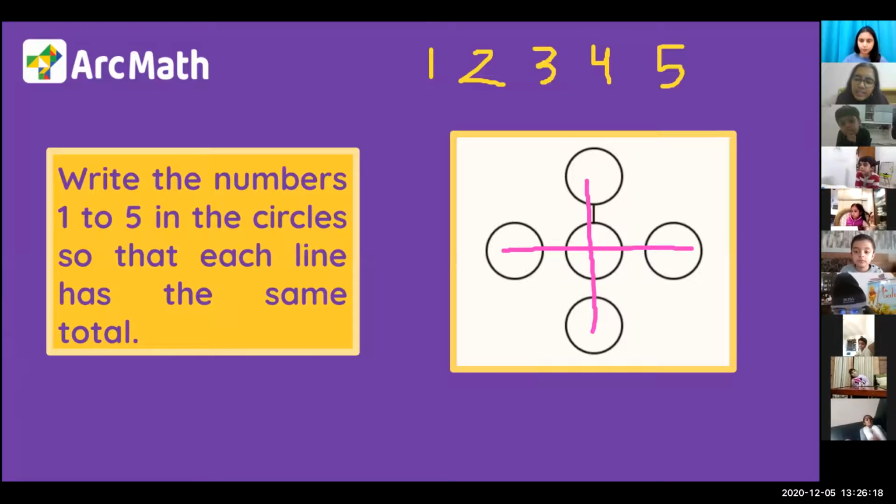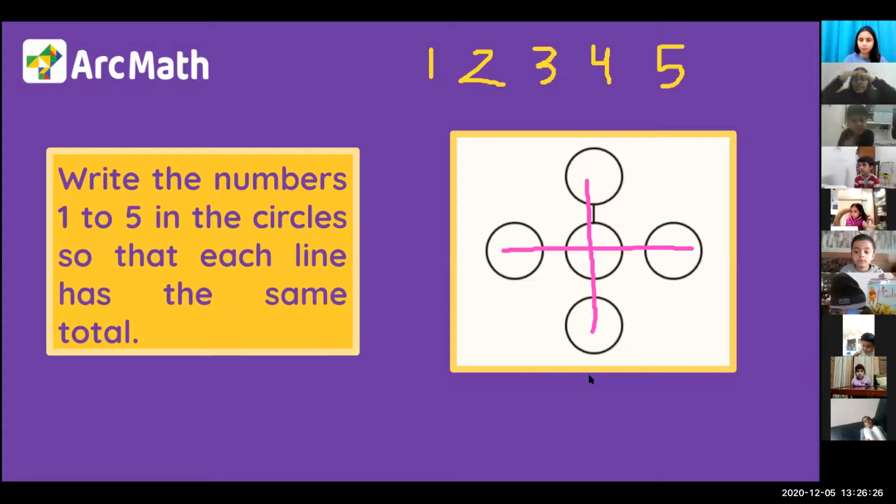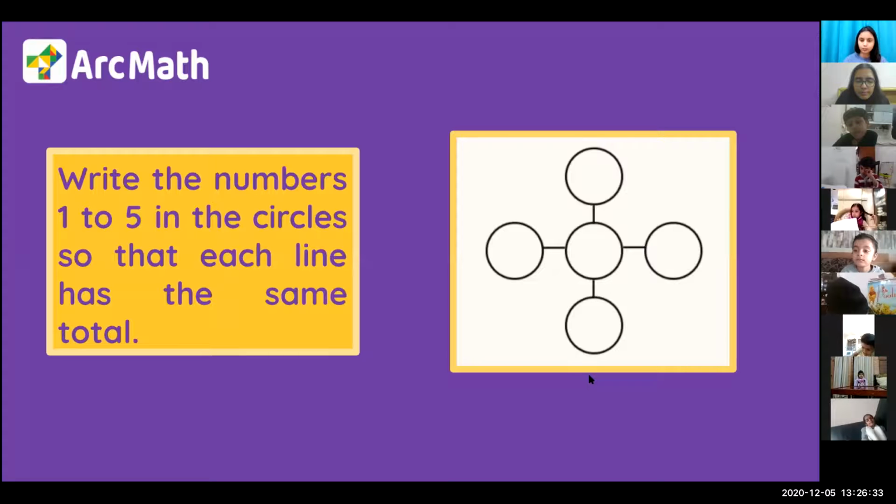Chet, just the last 5 minutes, I promise, please listen carefully. The sum of the standing line will be the same as the sum of the sleeping line. So I am just going to give one hint to everyone. Let's try this puzzle with the number 5 here. I fixed number 5 for you. Now you have to put number 1, number 2, number 3 and number 4 so that the sleeping line has the same sum as the standing line. Can everyone try? Do we have a doubt?